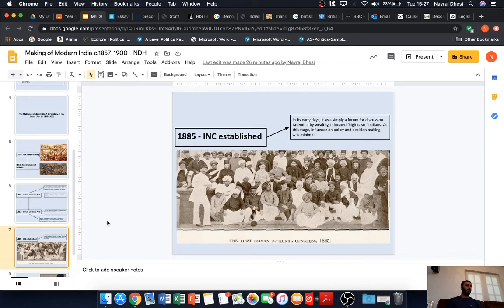So it was attended by wealthy, educated, high caste Indians, and at this stage, its influence on policy and decision making was really, really minimal. A lot of historians and commentators argue that the establishment of the Indian National Congress was the beginning of the nationalist movement in India, as opposed to the Great Rebellion of 1857.